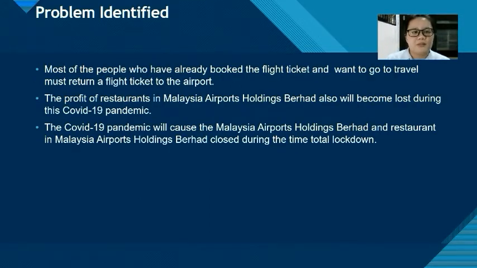During the COVID-19 pandemic, three types of problems were identified that were faced by this company. The first one is that most of the people returned their flight tickets. This is because during the COVID-19 pandemic, we could not go out or travel everywhere. The second one is that the profit of restaurants in Malaysia Airports Holdings Berhad also became a loss during the COVID-19 pandemic. This is because most of the people did not want to go out and take away food because they were scared about COVID-19.